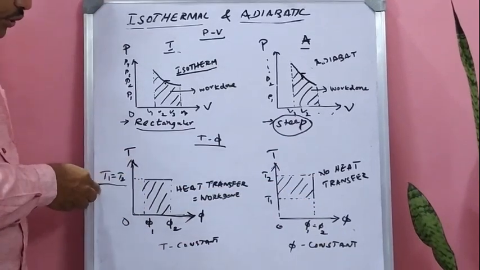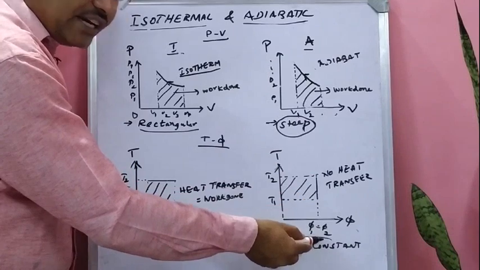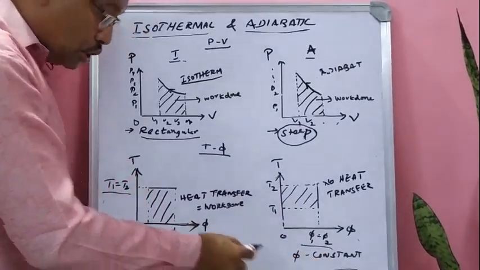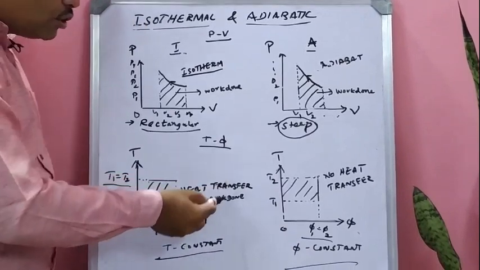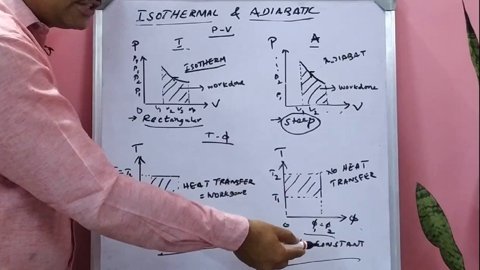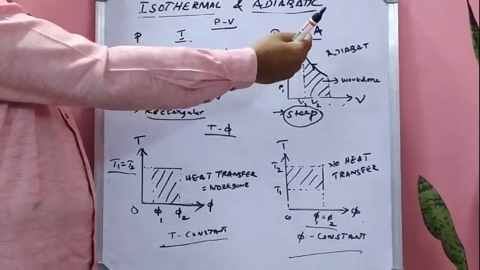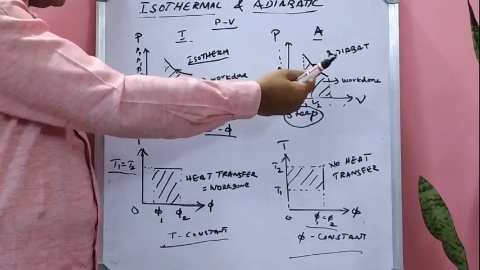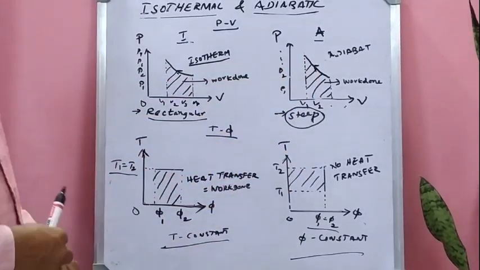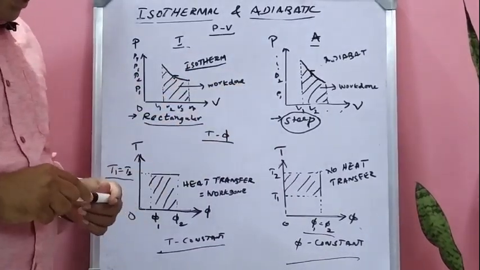Here T1 is equal to T2, which means there is no change in temperature. Here phi1 is equal to phi2, there is no change in entropy. So here temperature is constant, here entropy is constant. So here the heat transfer is equal to the work done, but here there is no heat transfer, only the entropy changes. So by comparing isothermal and adiabatic, what happens in the pressure volume diagram and in the temperature entropy diagram, I have just shown. So you go through the basic concepts of isothermal and adiabatic processes.